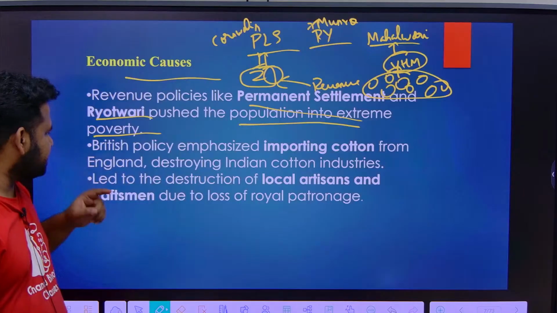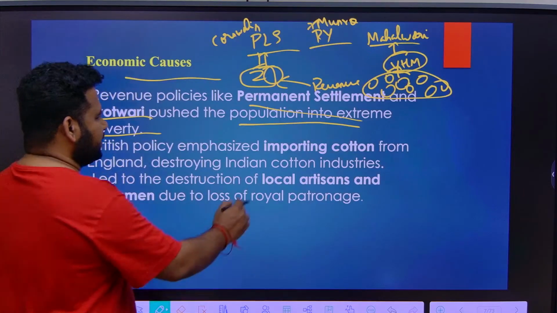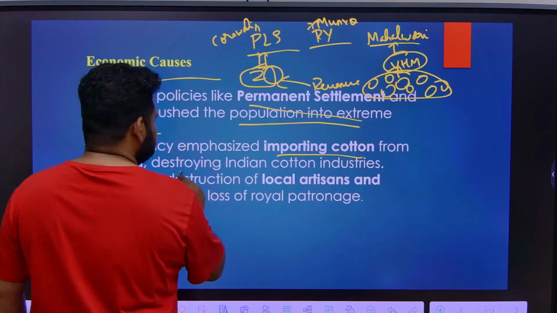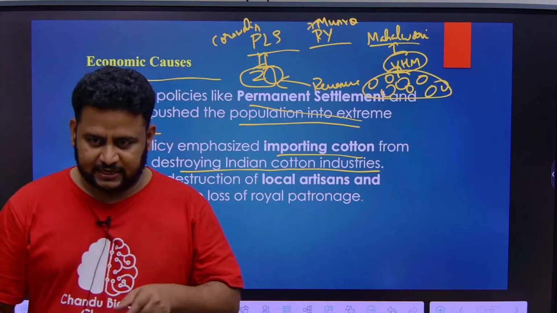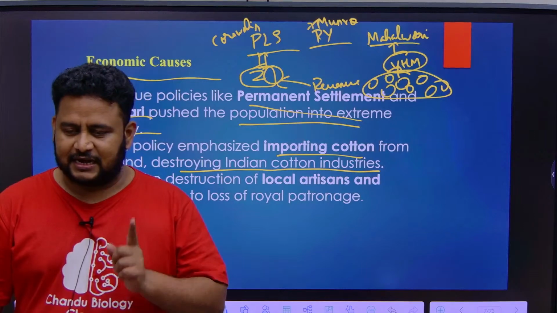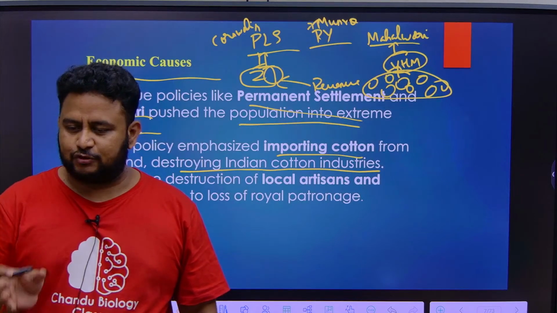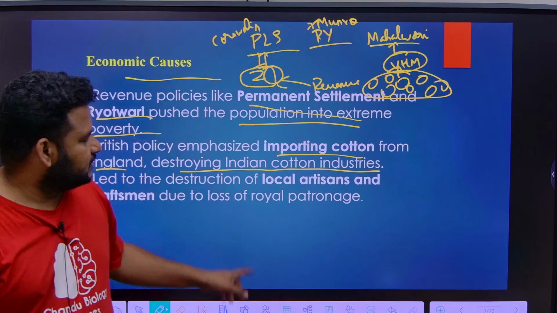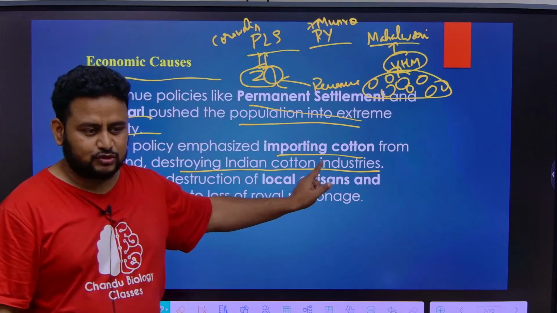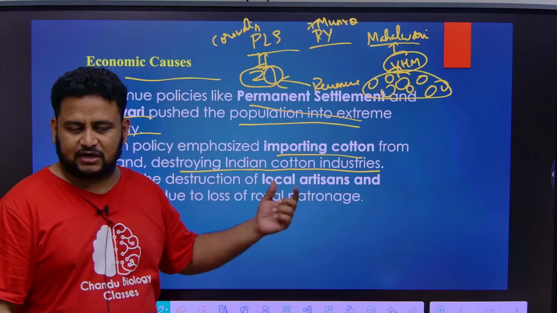Next, British policy emphasized importing cotton from England, destroying Indian cotton industries. Like I told you in the beginning, in the advent of Europeans, there was a lot of demand in the European market for the cotton that we produced. But later the British destroyed the Indian cotton industries. They started importing cotton from Britain.